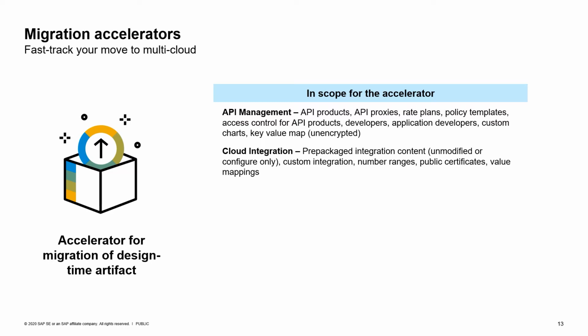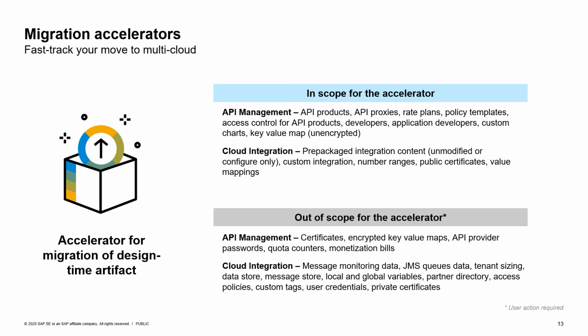There are also items that we cannot migrate automatically, which are two types of items. One is runtime data, like monitoring data, quota information, but also content like payloads that you have stored in your data store or JMS queue. These you need to migrate yourself. Also, sensitive data like credentials or private keys, etc. These we cannot migrate automatically.